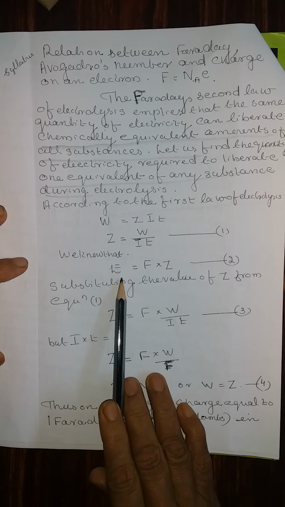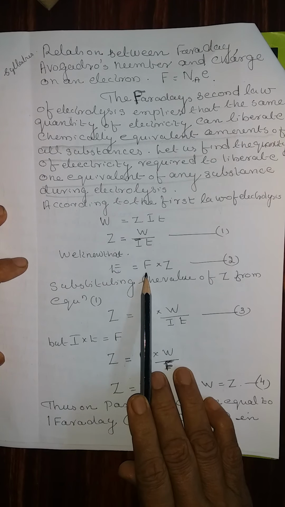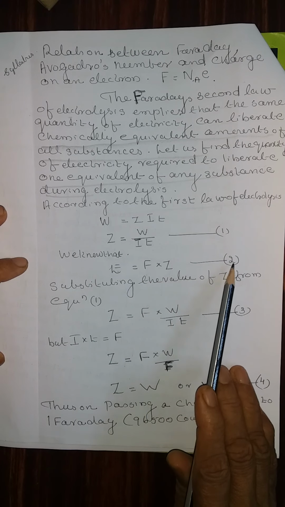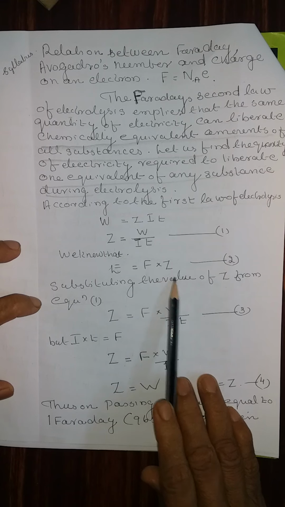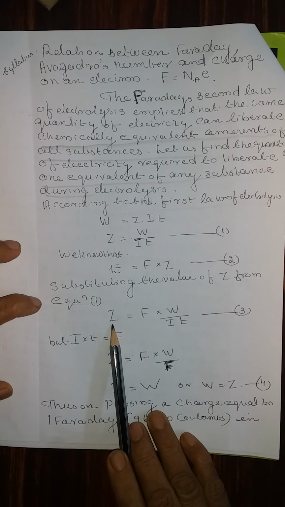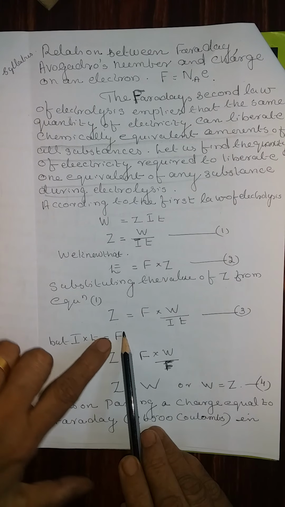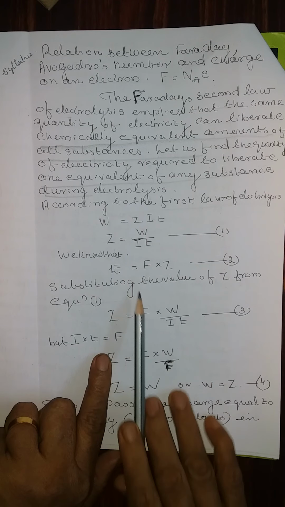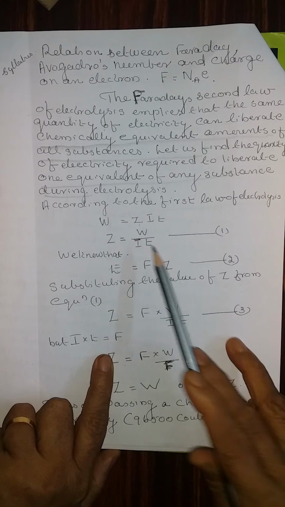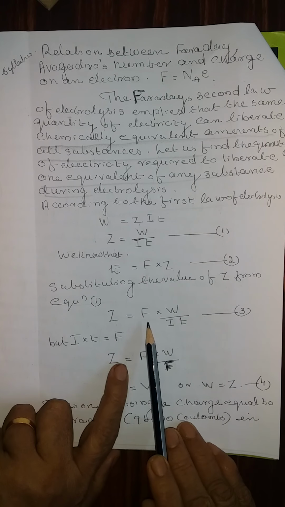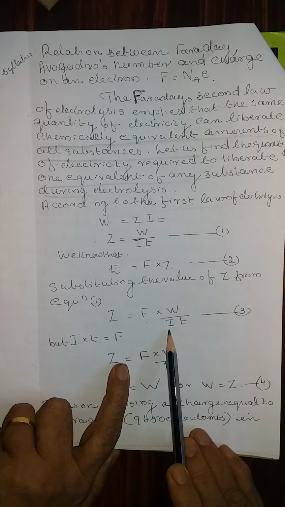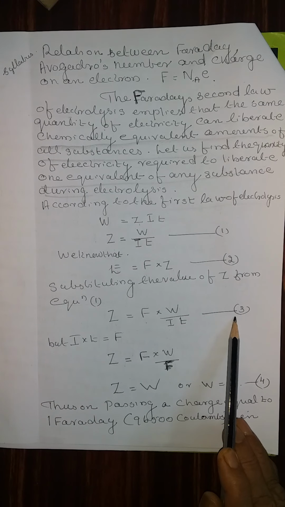We know that E is equal to F into Z, equation number 2. Substituting the value of Z from equation 1, Z is equal to W by IT, we get E is equal to F into W by IT, equation number 3.